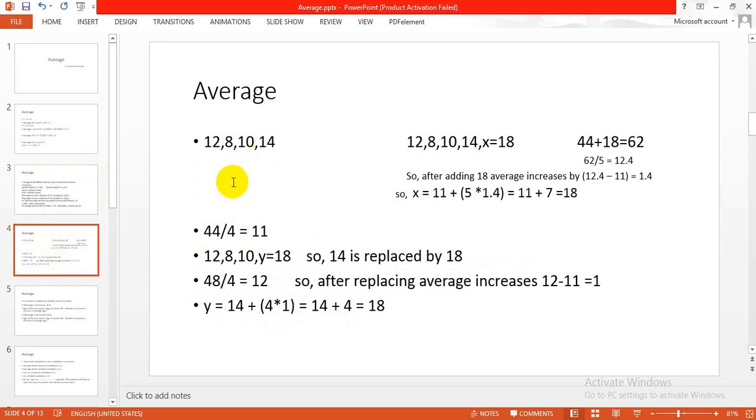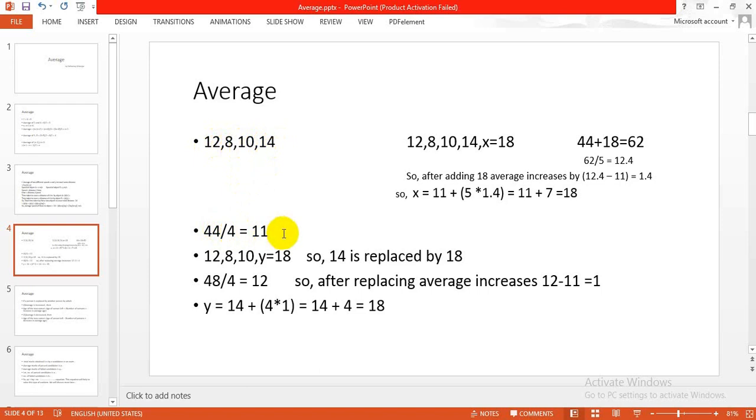Okay, now there is an important concept: how the average changes if we change some element of the numbers. Suppose there are 4 numbers: 12, 8, 10 and 14. So what will be the average? The summation of 12, 8, 10 and 14: 12 plus 8 is 20, plus 10 is 30, plus 14 is 44. So the summation of those 4 numbers is 44, and 44 by 4 is equal to 11.